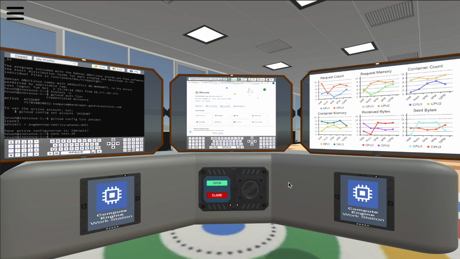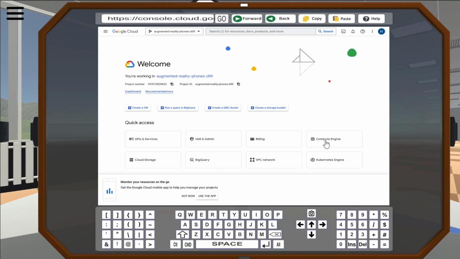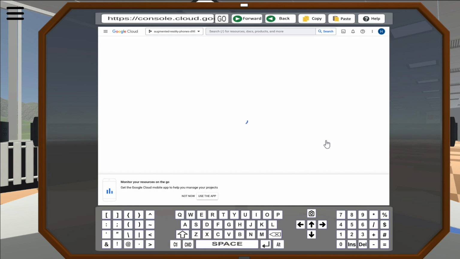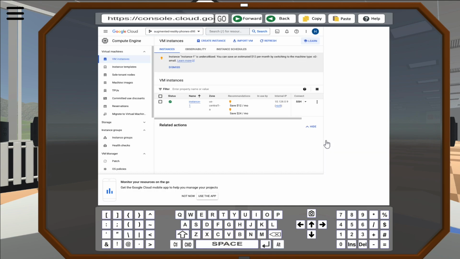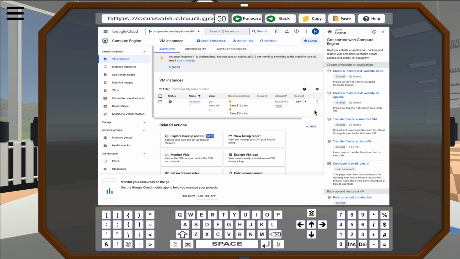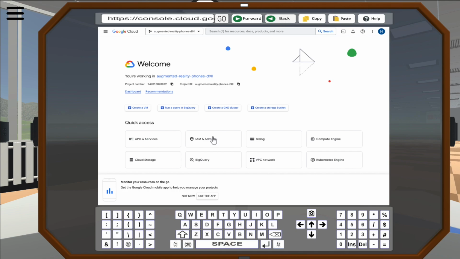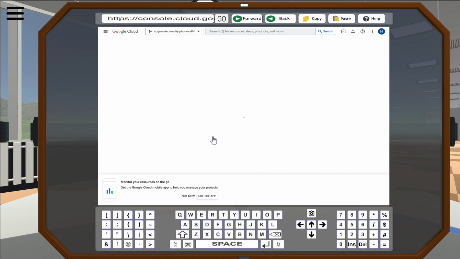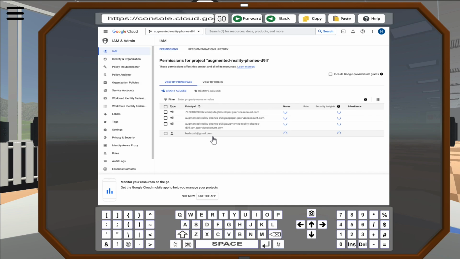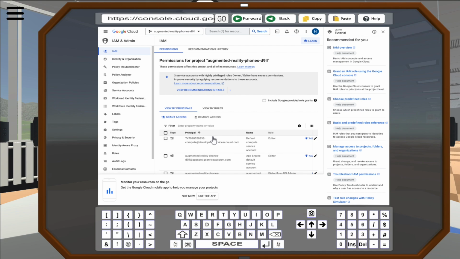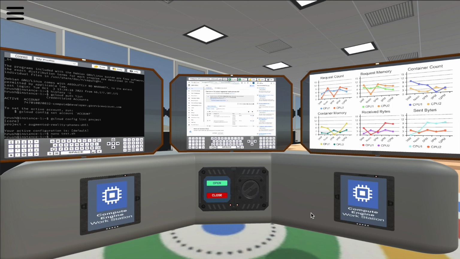Now let's take a closer look at the Google Cloud Console web pages. Lastly, we have the monitor for Google Cloud using JSON interfaces.